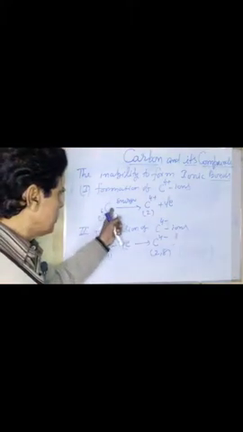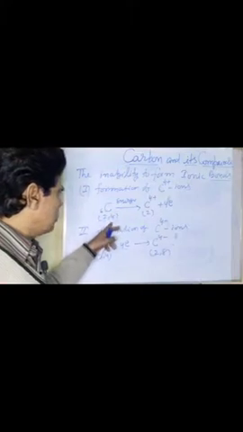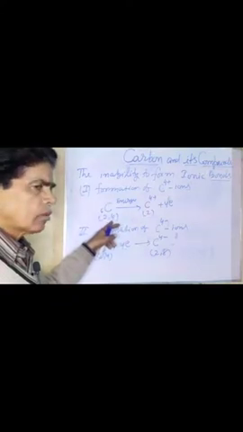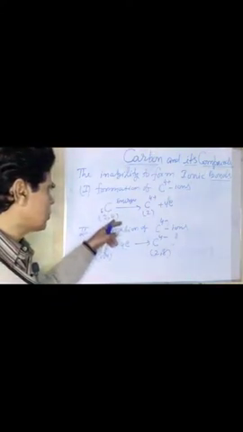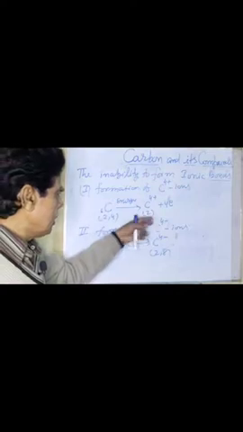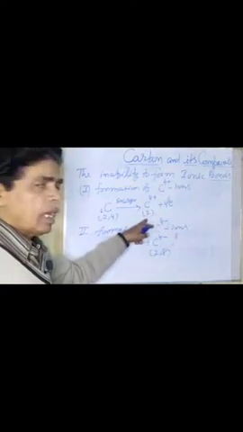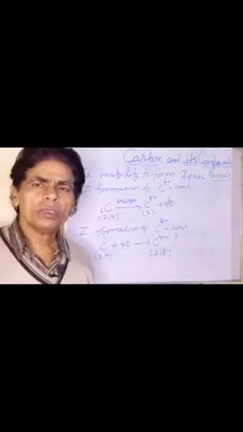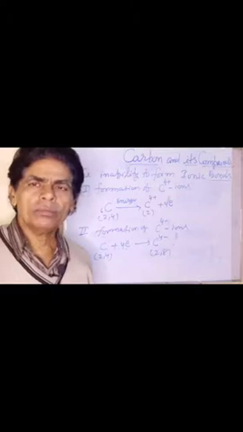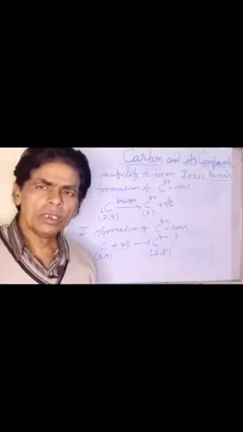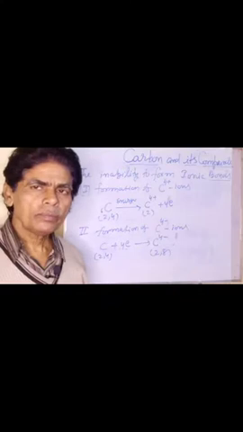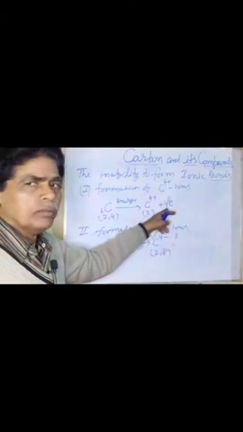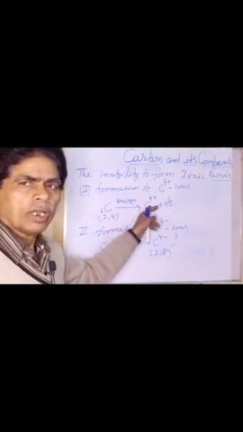If carbon can lose all of its valence electrons, that is 4 electrons from its outermost orbit, it will achieve the electronic configuration of helium, the nearest inert gas element, and 4 electrons will be released by this carbon atom.